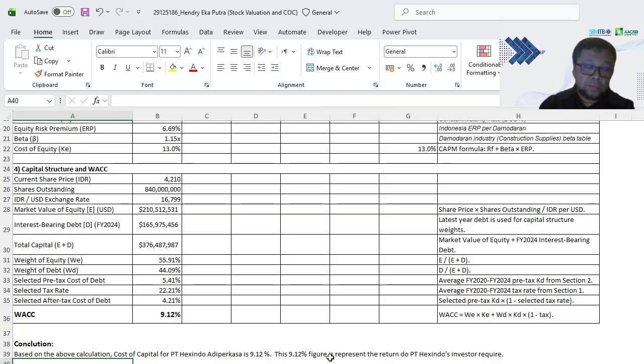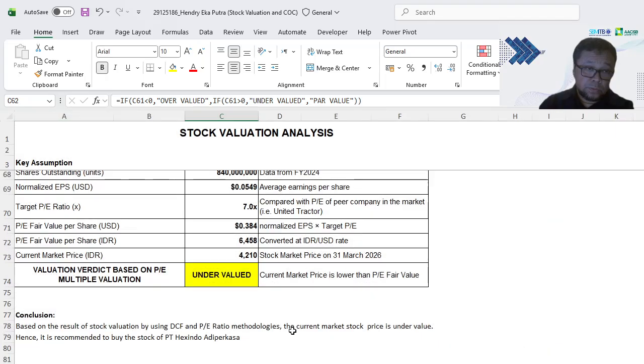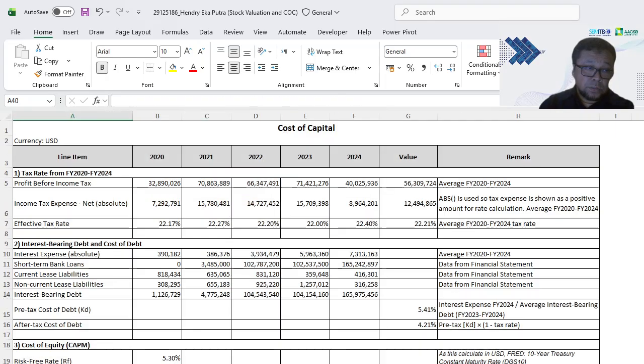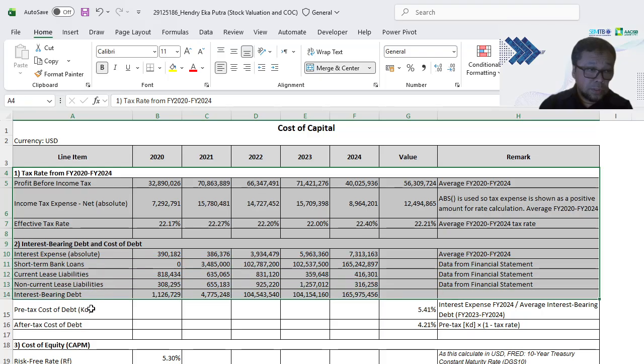The next task, I will do the cost of capital. Since the company is the same for this task, the prerequisite data to do the cost of capital has been calculated and assumed during the stock evaluation that I showed to you. So based on that, I gathered all the information and show it here.